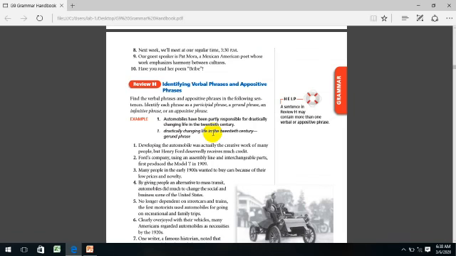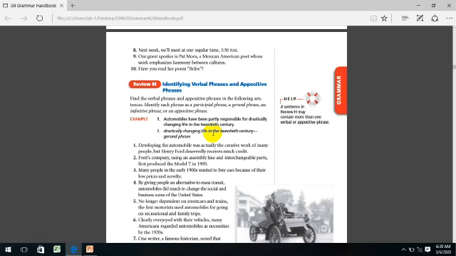Number 3. Many people in the early 1900s wanted to buy cars because of their low prices and novelty. Let's read it again. Many people in the early 1900s wanted to buy cars because of their low prices and novelty.